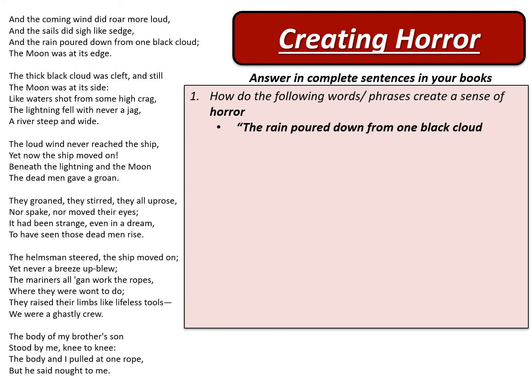The rain poured down from one black cloud. How does that create a sense of horror? The lightning fell with never a jag. Now remember what that means: the lightning was like sheet lightning across the sky, like a river, it says. So it wasn't jagged lightning like we would traditionally see in a horror. It's sheet lightning lighting up the entire sky.